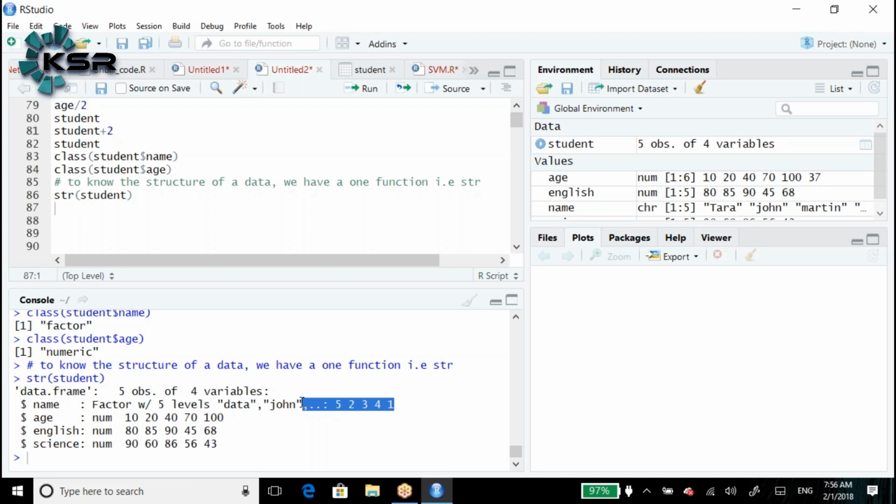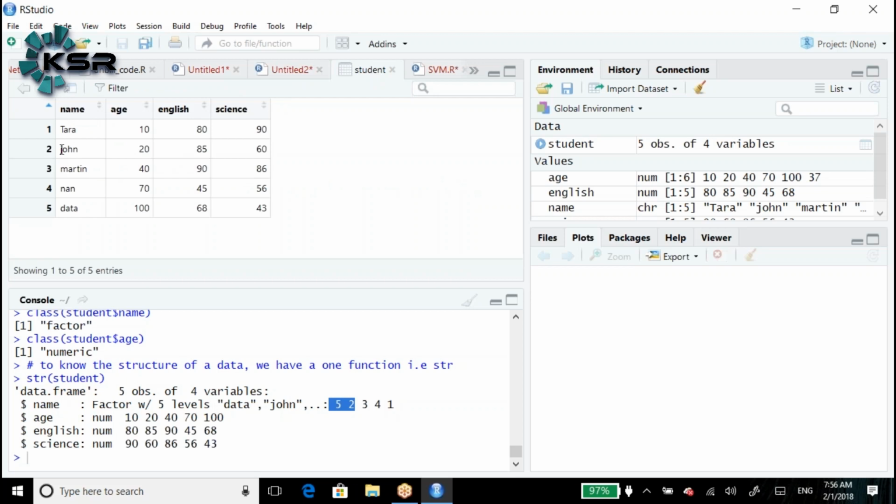When you mention here factor with 5 levels, how does it print the data? It prints the data in ascending order, meaning alphabetical order. First A will come, second B will come, third C, like ascending order. And whatever the corresponding position you have, those positions are printed here. Data in the 5th position, as you look into the table, John in the 2nd position. This is how it gives. Can everyone see? At the top, data in the 5th position, John in the 2nd position. That is what it means.